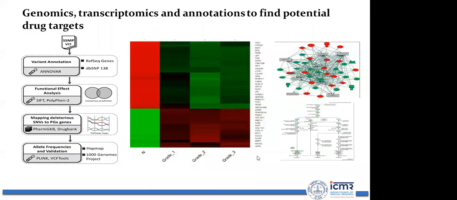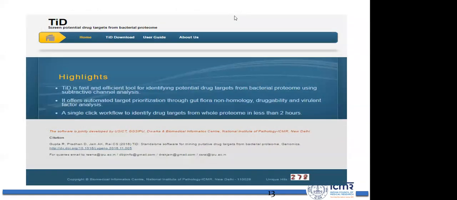Now, if you are working on a disease like cancer, psoriasis, diabetes, or any disease which is not due to an infectious agent, you can follow this protocol, integrating genomics, transcriptomics, and annotations to find potential drug targets. But for example, if you are working on a pathogen, such as Leptospira interrogans, MTB, or Klebsiella pneumoniae, how do you identify potential drug targets?